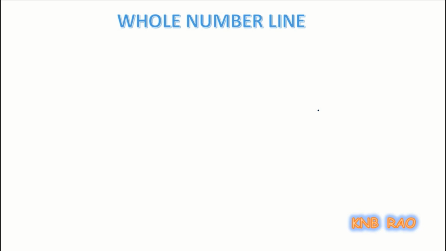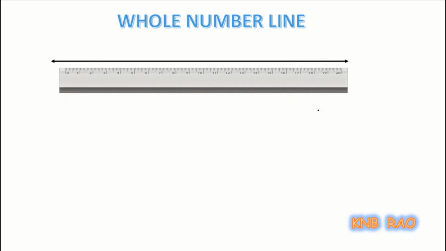Students, if you want to have a whole number line, same process. Draw a line, take a scale on it, mark a point on it first. Now label it as 0. Next, mark another point, label it to the right side of 0.